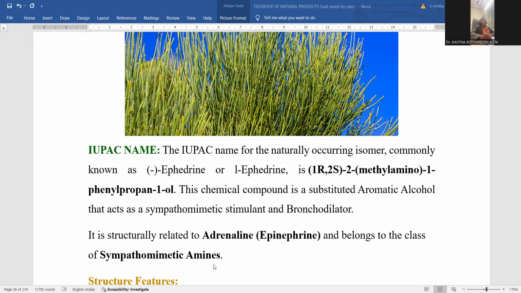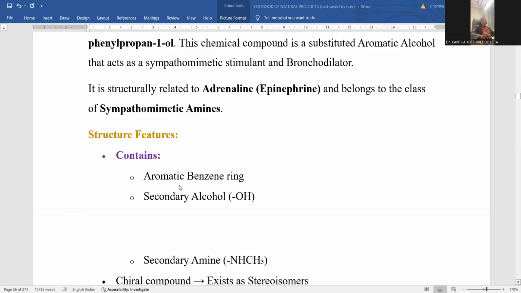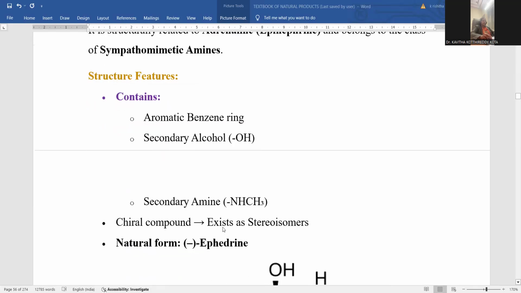Ephedrine structurally resembles adrenaline and belongs to the class of sympathomimetic amines. Structural features of ephedrine: it has an aromatic benzene ring as the skeleton within the molecule. A secondary alcohol, a hydroxyl compound that is secondary in nature, is also present. Another essential functionality, nitrogen, is present in the form of a secondary amine, an N-methylated amine.